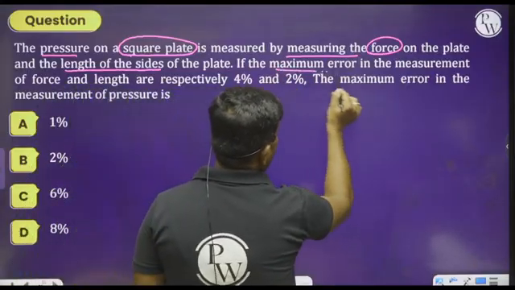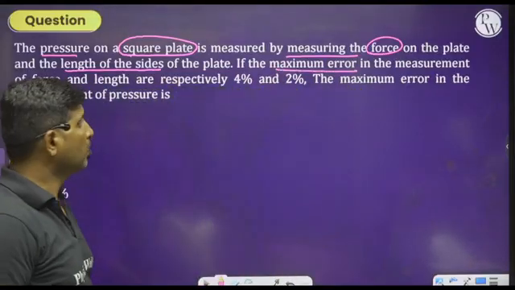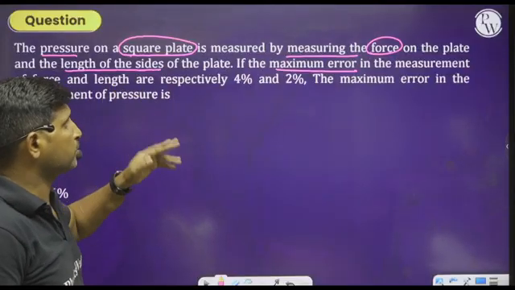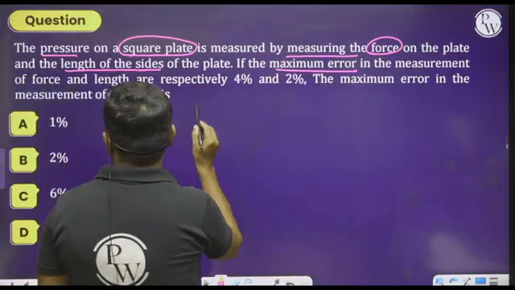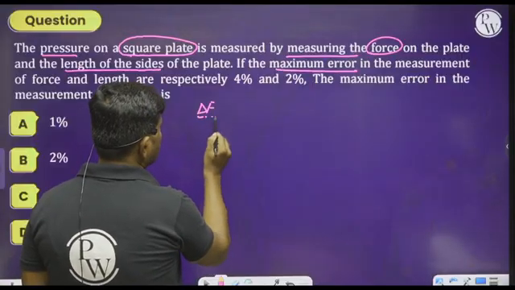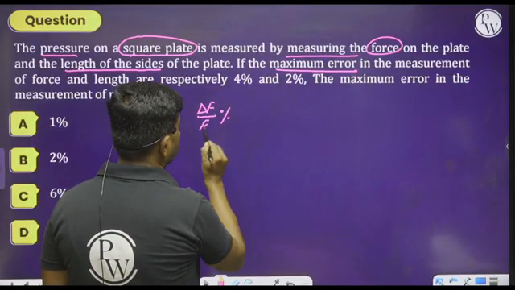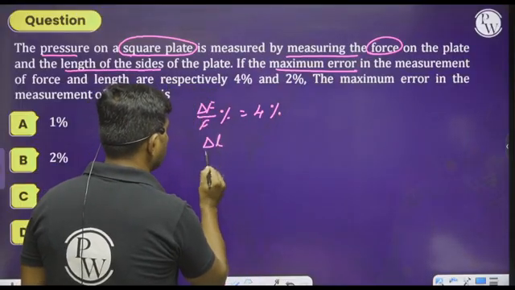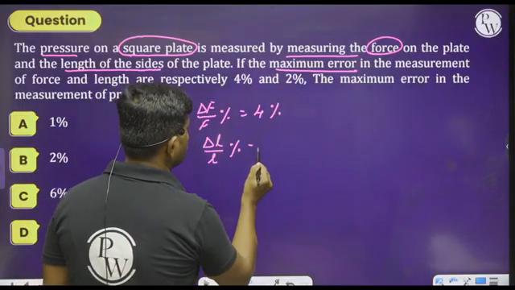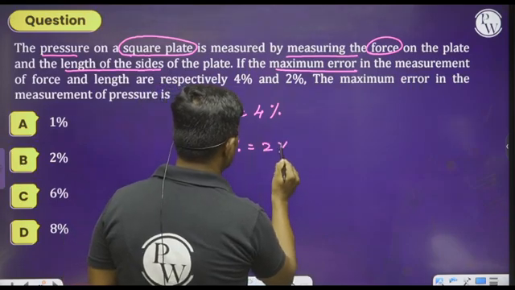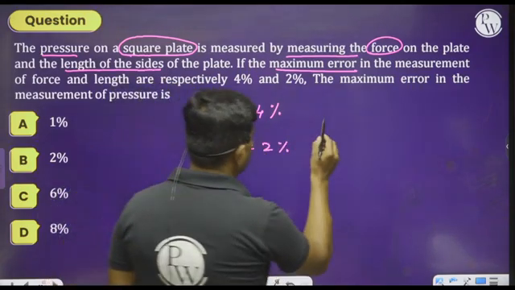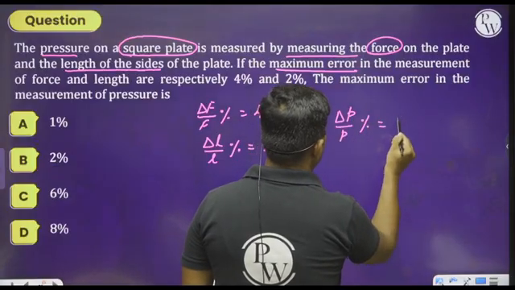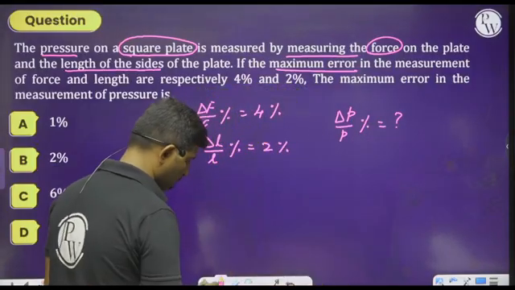If the maximum errors in the measurement of force and length are respectively 4% and 2%, see here, delta F by F is equal to 4% and delta L by L is equal to 2%. Then they are asking what is the maximum error in the measurement of pressure.